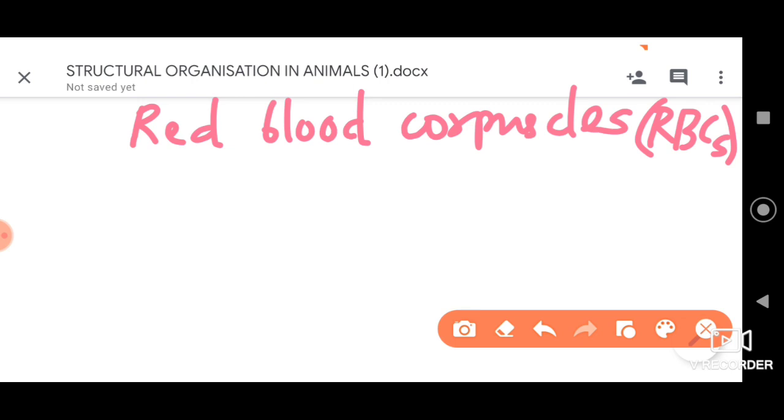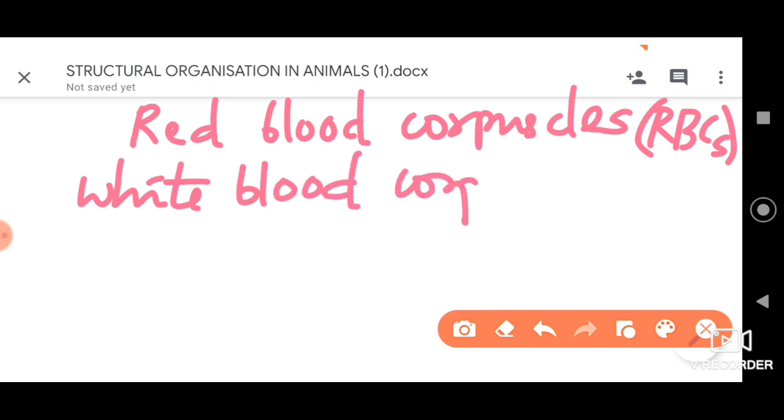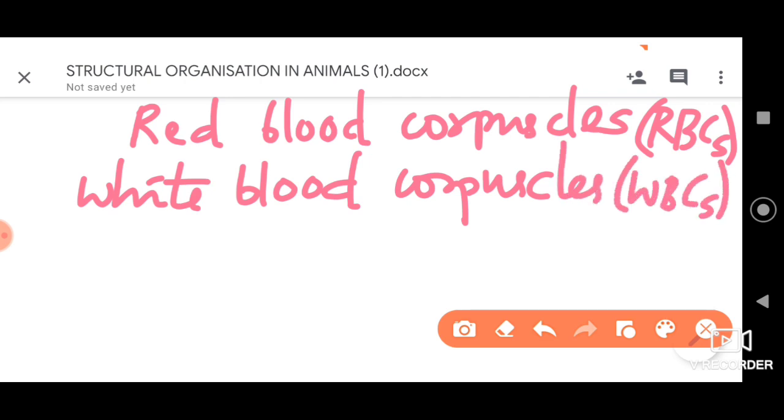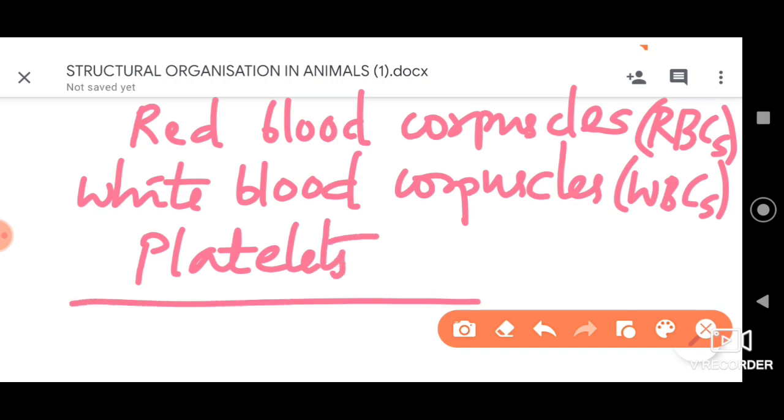This is the first one. Secondly, we have white blood corpuscles, which are also referred to in short as WBCs. To go with that, we have platelets, all right. So these are the 3 important formed elements which we can find with respect to the blood.